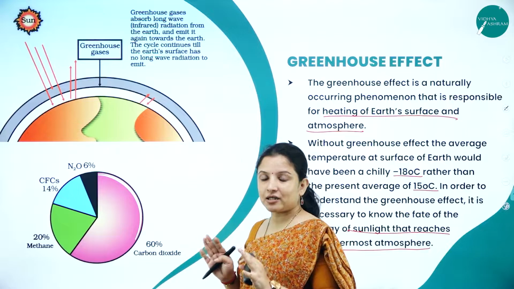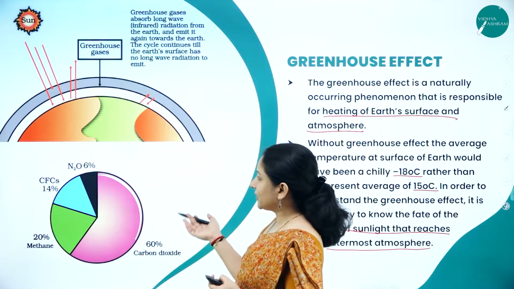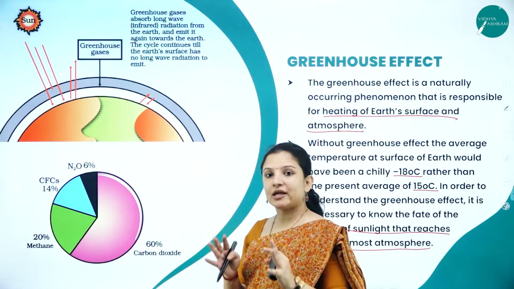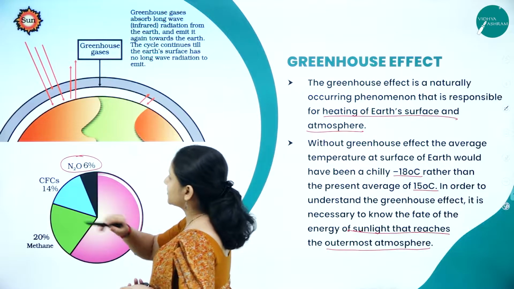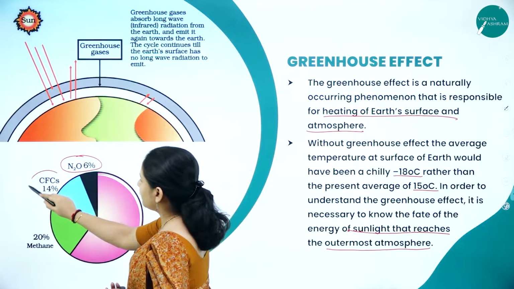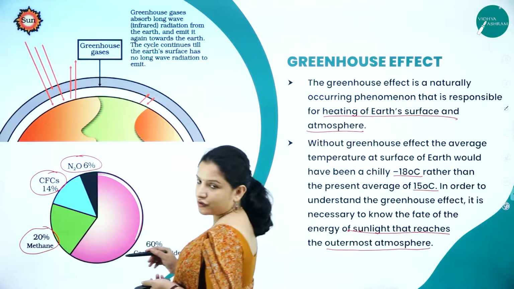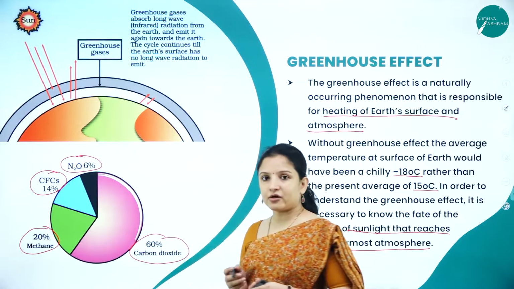So that is what the greenhouse effect is, if it is a natural phenomenon. And there are some greenhouse gases which actually contribute to maintaining the earth's temperature. They are nitrous oxide, which is 6%, then chlorofluorocarbons 14%, then 20% is contributed by methane, and 60% is contributed by carbon dioxide.